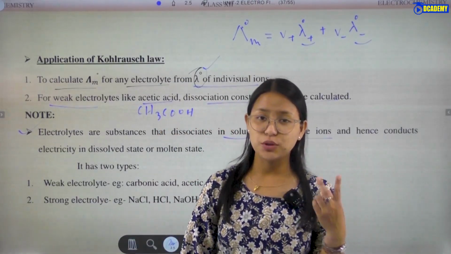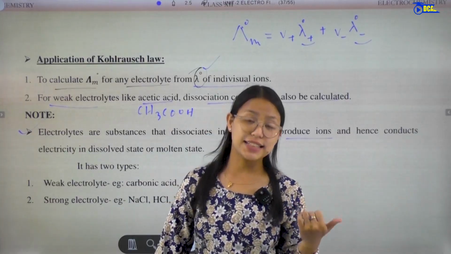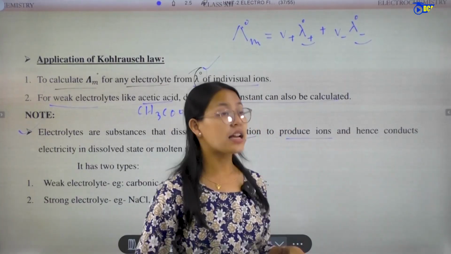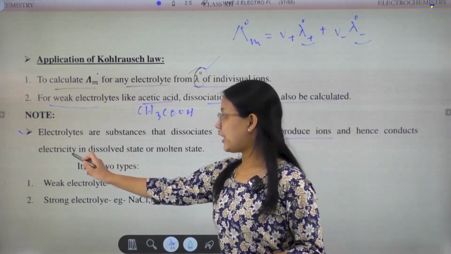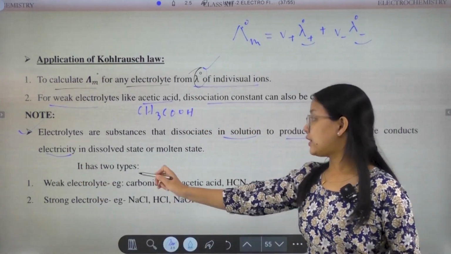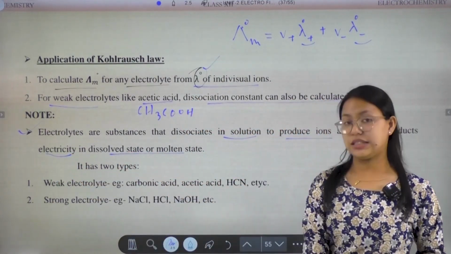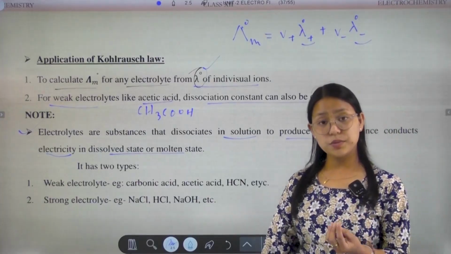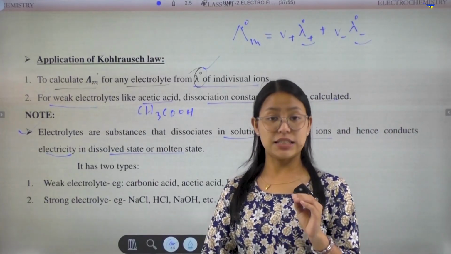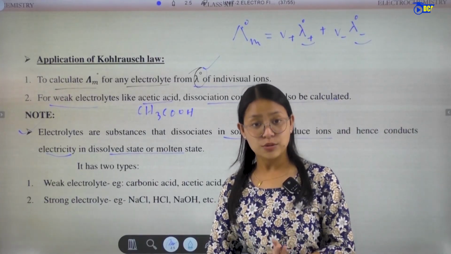What types of ions? It will produce two types of ions, that is cations and anions, and hence conducts electricity in the dissolved state or molten state.